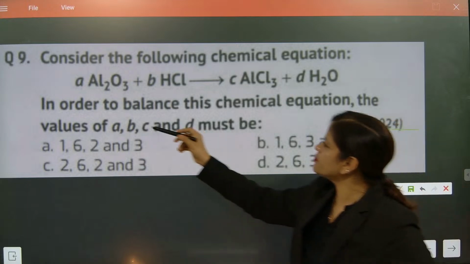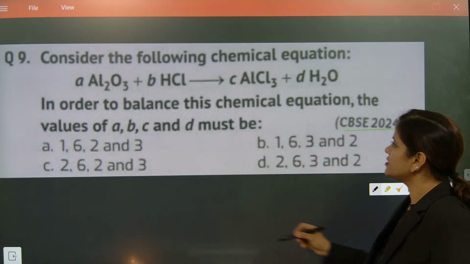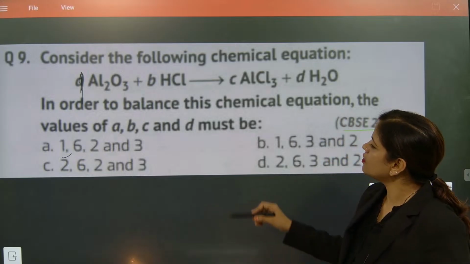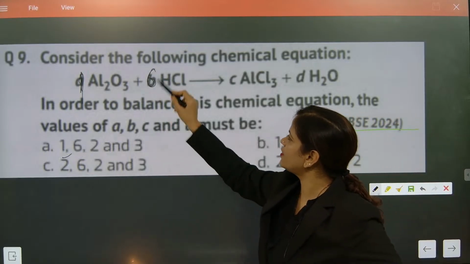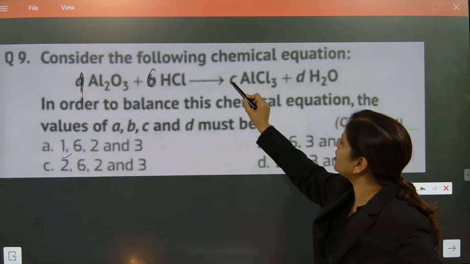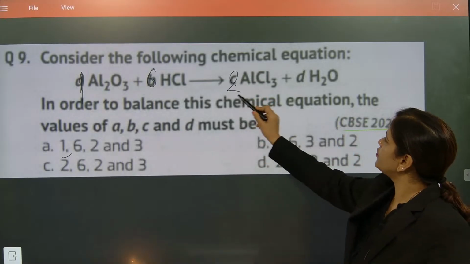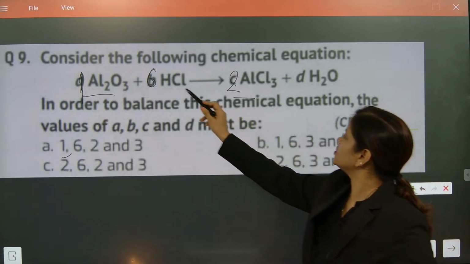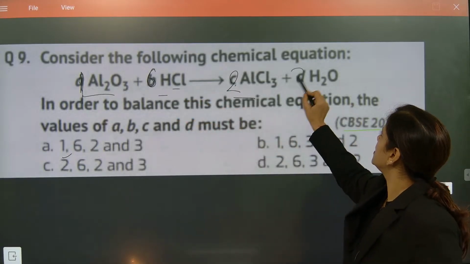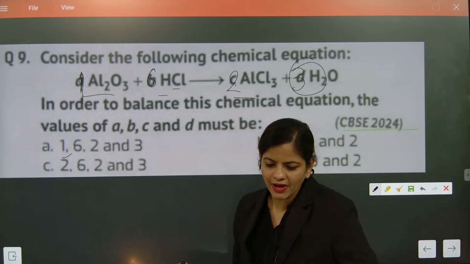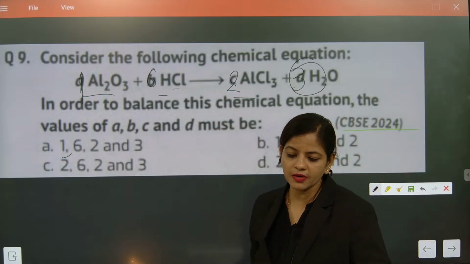Okay, so first part, what I'm going to do is I did not balance it. So here we are going to write it as 1 if we are seeing this one. Now B, if we will write 6, so hydrogen is here 6. Now C part, here aluminium should be what? Aluminium should be 2, because if 2 aluminium here, now 2 aluminium here balanced. Now 6 hydrogen is there, so we will write here 3. So now 3 2s are 6. Now 6 hydrogen, 6 hydrogen. Is it balanced? Absolutely. The correct answer coming here is A.